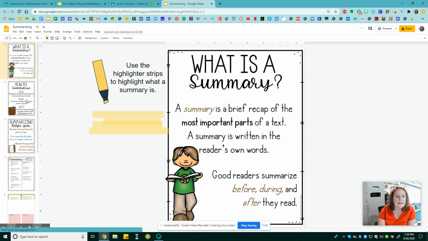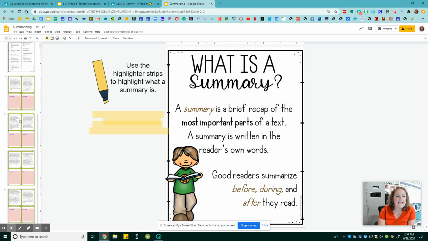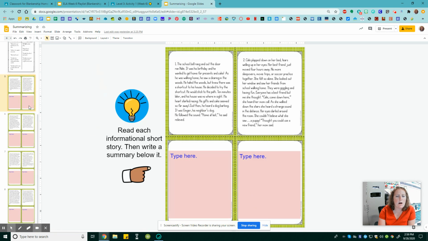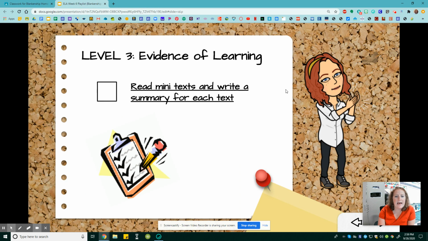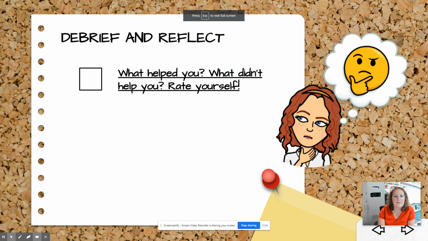And you will see it's also going to give you a little recap of summarizing. But down below on slides 5 through 8, there are mini text. So you're going to read this mini text and then tell me a summary of that text. And you're going to do that on all of these slides. And then you're going to end the week with your debrief and reflect.